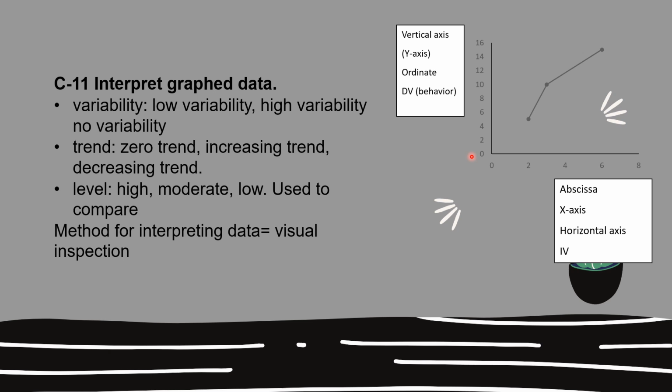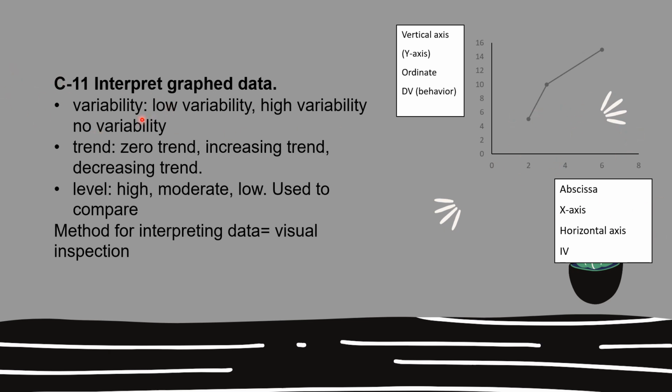And then we have the abscissa. I don't know how to say that, honestly. It's the x-axis, also known as the horizontal axis, the IV, independent variable. This is usually where we have the interventions or time.